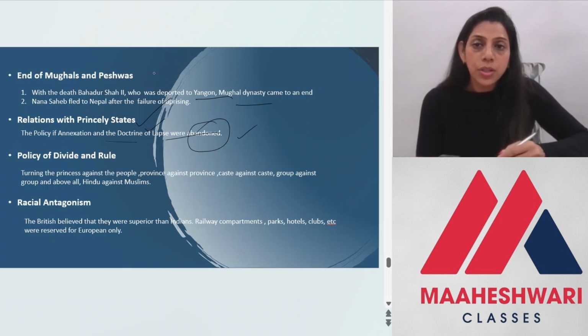Then the policy of divide and rule, that is, turning princes against the people, provinces against provinces, caste against caste, and groups against groups, above all Hindus and Muslims, were put against each other. So that policy of divide and rule actually basically started because this is how they wanted to rule over India.